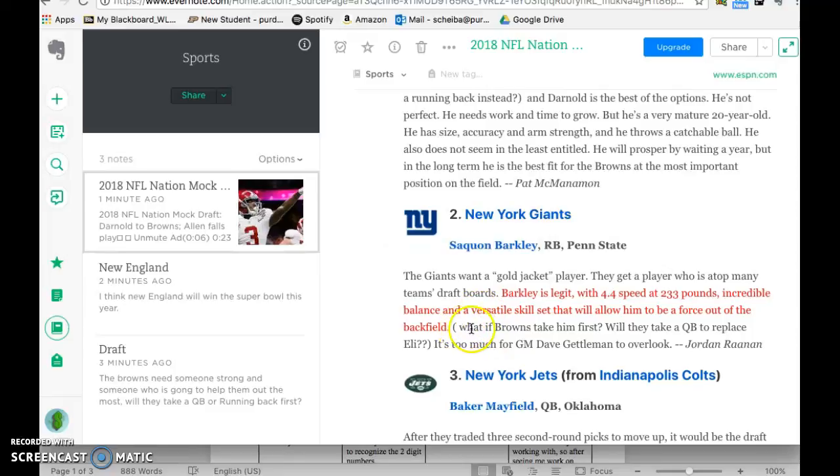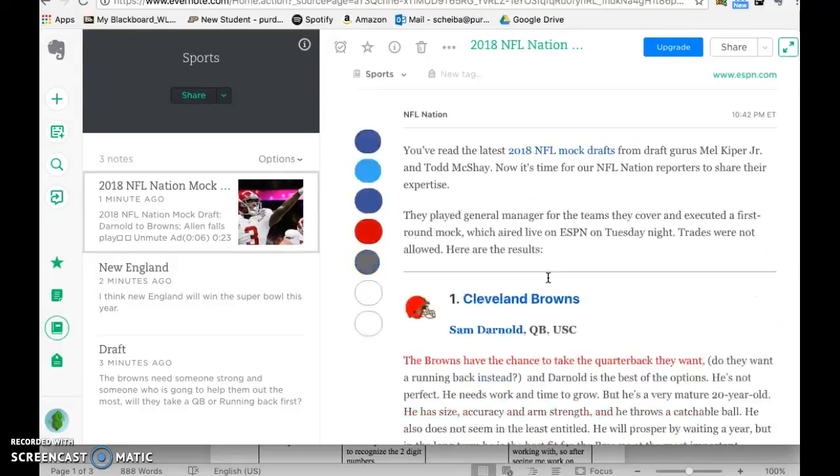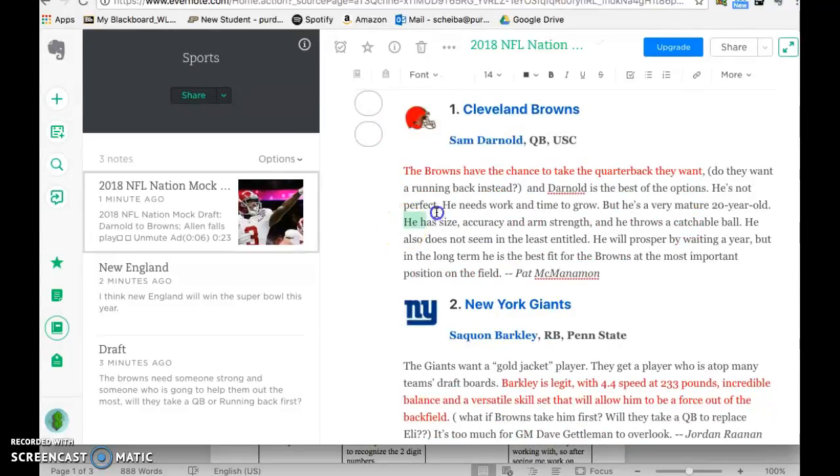And I asked, what are the Browns taking first? Will they take a quarterback to replace Eli Manning, who's been struggling in the past? And how you highlight something is you just do this, and you come up here and change the color, which is what I did.